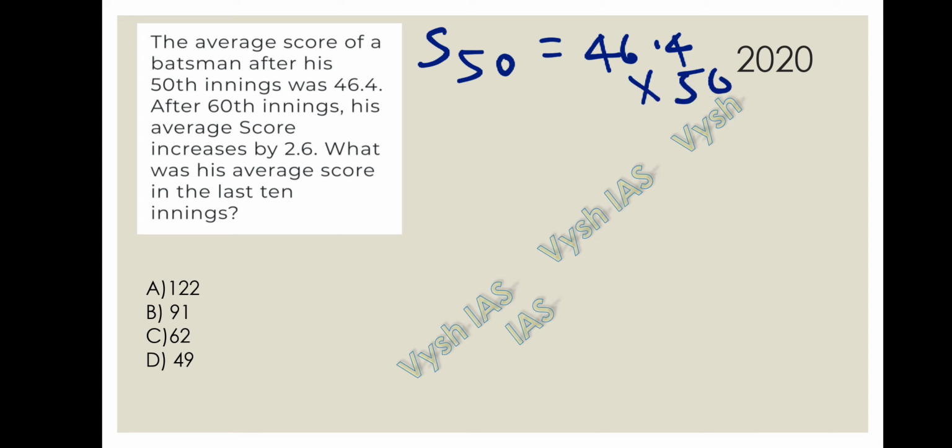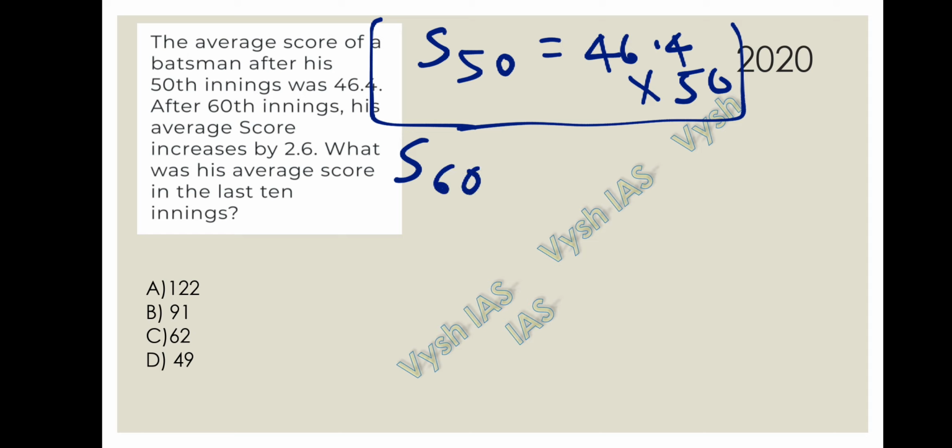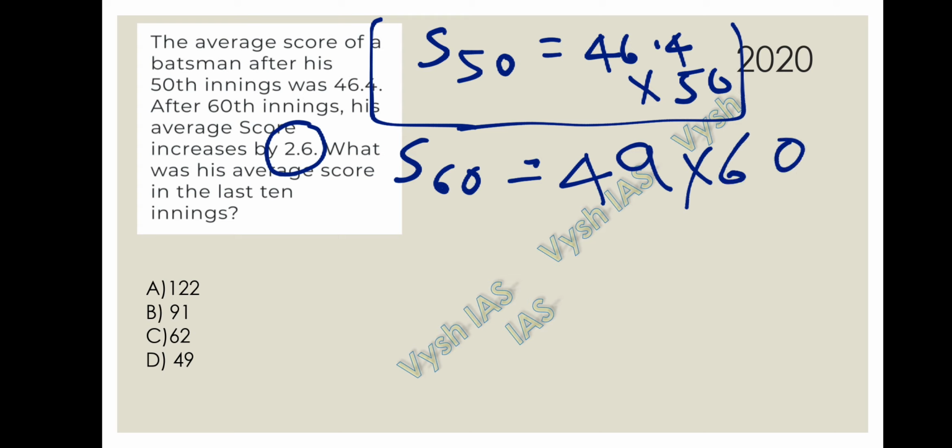After the 60th innings, his average score increases by 2.6. So 46.4 plus 2.6 is his next average, that is 49 into how many members? 60 members. Okay, this is the second one.